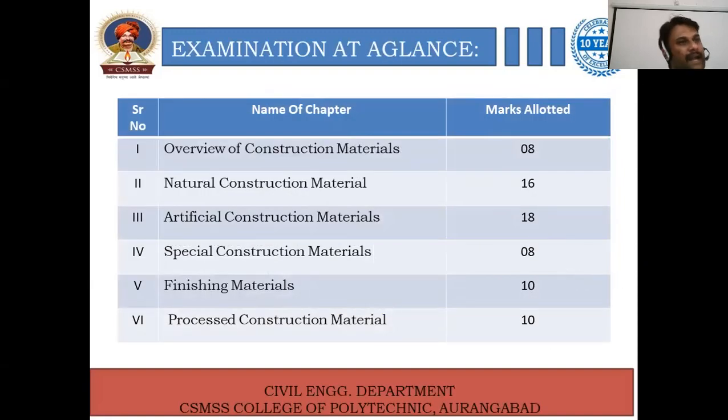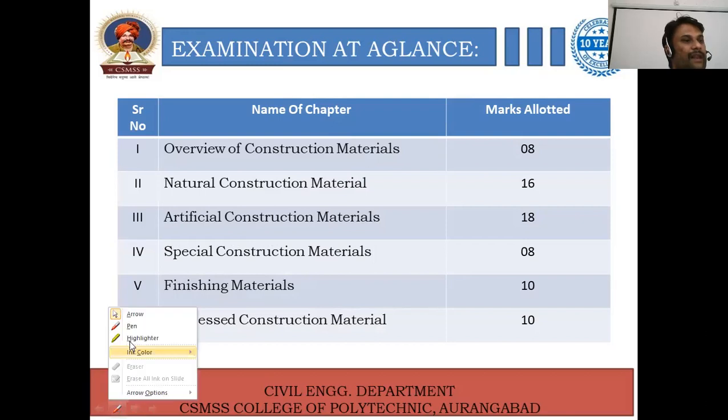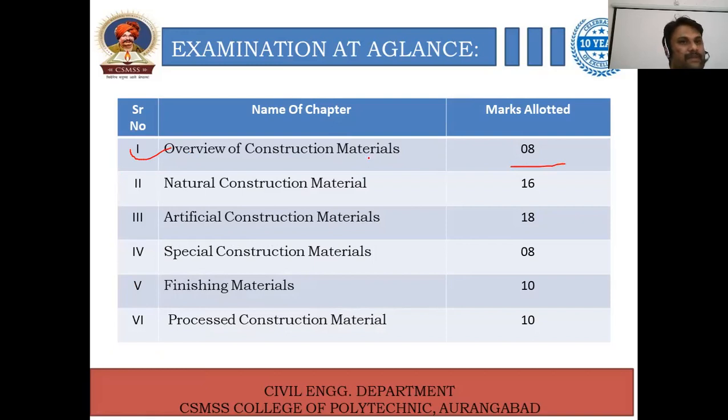Then, examination at a glance, we have to look over the weightage of every chapter with respect to examination, right? In which the first chapter is allotted 8 marks. Now, the name of that chapter is Overview of Construction Material.